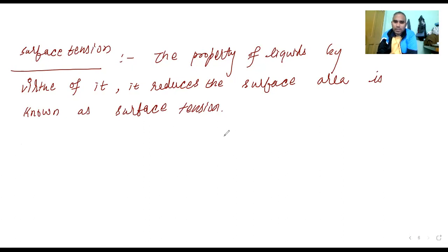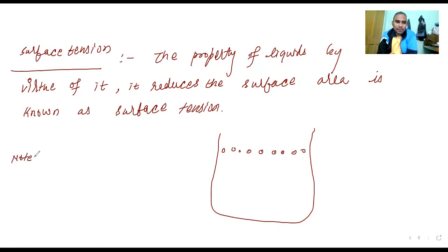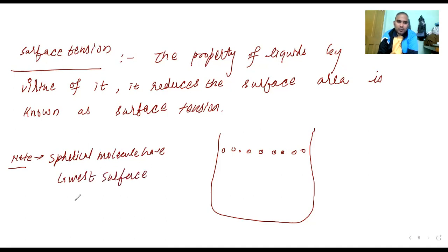See, I am taking one glass of liquid, and here are the surface molecules. These are the surface molecules. And note that spherical molecules have the lowest surface area. That we have to keep in mind. If any molecule is spherical, it has the lowest surface area.